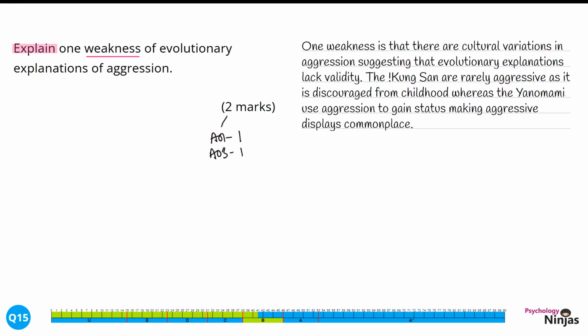One weakness is that there are cultural variations in aggression, suggesting that evolutionary explanations lack validity.